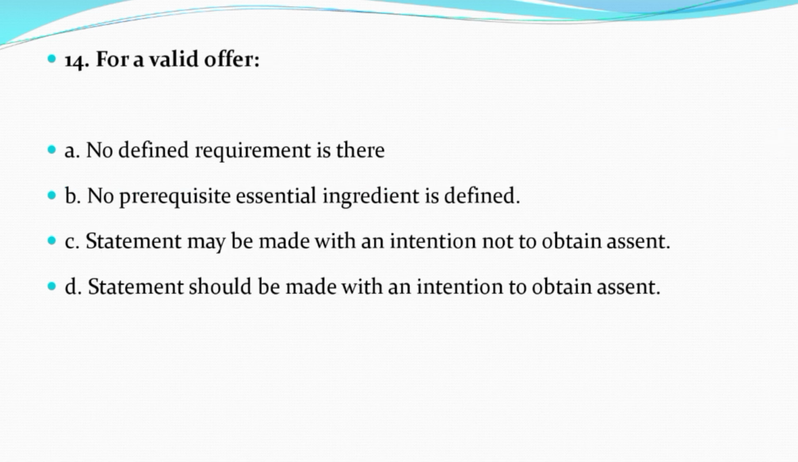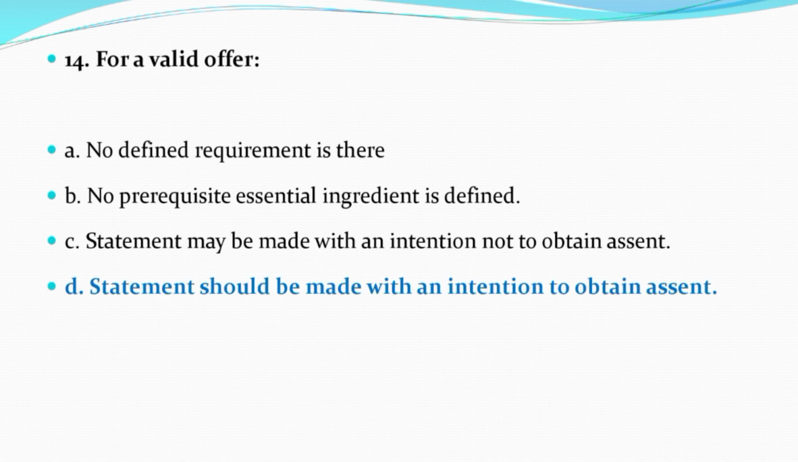Now question number 14. For a valid offer, option A, no defined requirement is there. Option B, no prerequisite essential ingredient is defined. Option C, statement may be made with an intent not to obtain assent. And option D, statement should be made with an intention to obtain assent. And the correct answer is option number D, that is statement should be made with an intention to obtain assent.